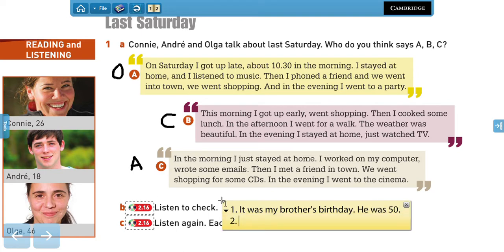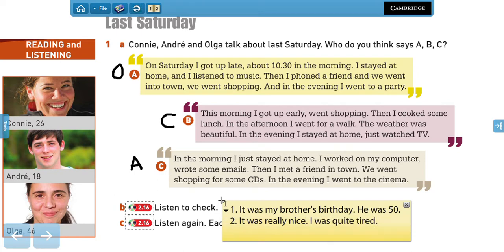Now, Connie also mentioned something at the end. She said, it was really nice. I was quite tired. And the last thing that Andre says is that he went to the cinema with my girlfriend, he says, right? Girlfriend. That's it. Very good.